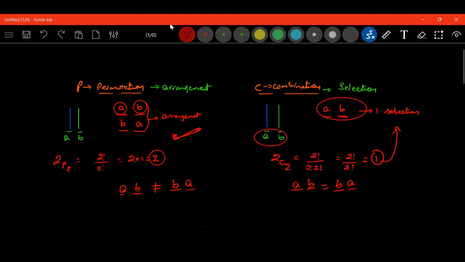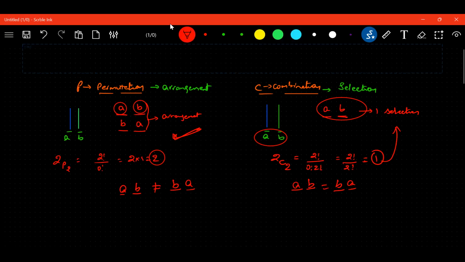Fine. Okay, this is the basic difference. Students, I hope you got it. Yes, sir. I don't want to go more intensively into it. See, every time, suppose, sir, why these formulas? I can do it.